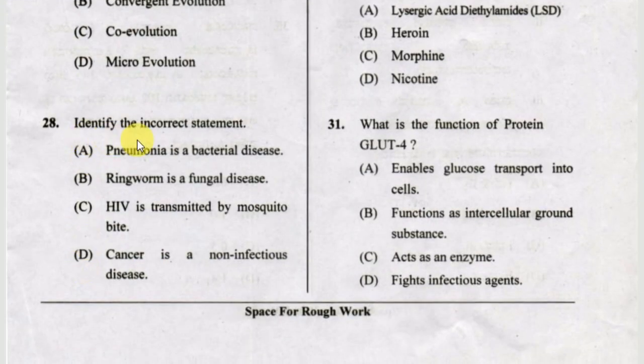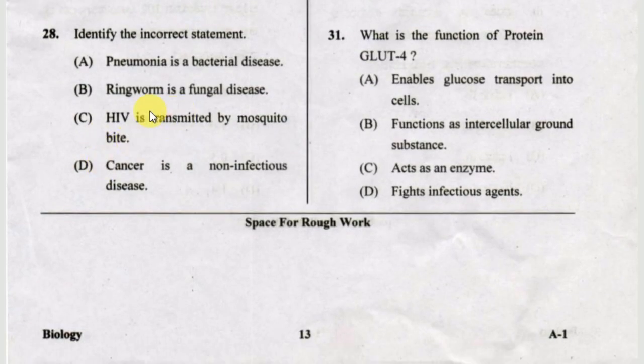Next one, identify the incorrect statement. Option A, pneumonia is a bacterial disease. Option B, ringworm is a fungal disease. Option C, HIV is transmitted by mosquito bite. Option D, cancer is a non-infectious disease. The incorrect statement is option C, HIV is transmitted by mosquito bite.